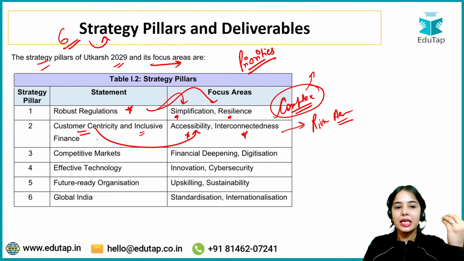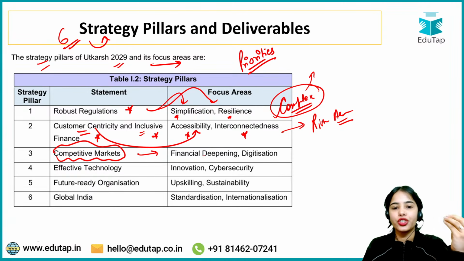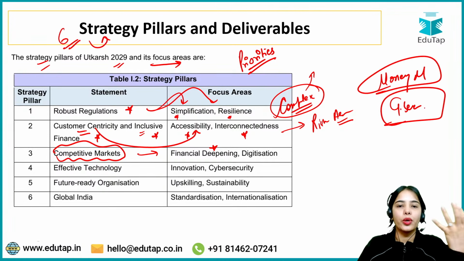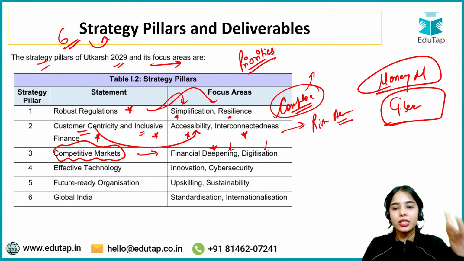Competitive markets, financial deepening. The money market is under the regulation of the Reserve Bank of India, and the government securities market is also under its regulation. So there should be competitive financial markets, financial deepening should happen, and digitalization should happen.